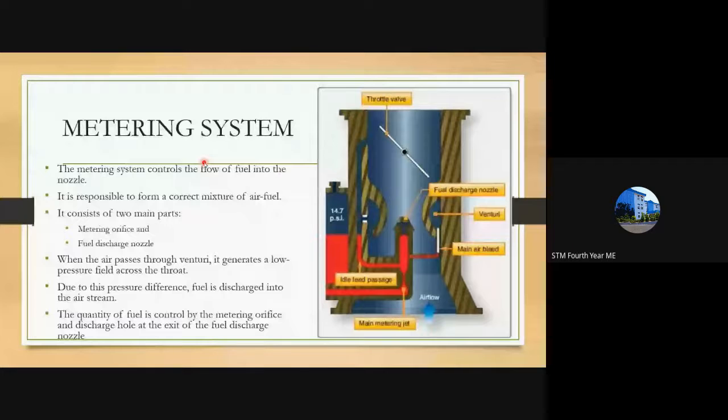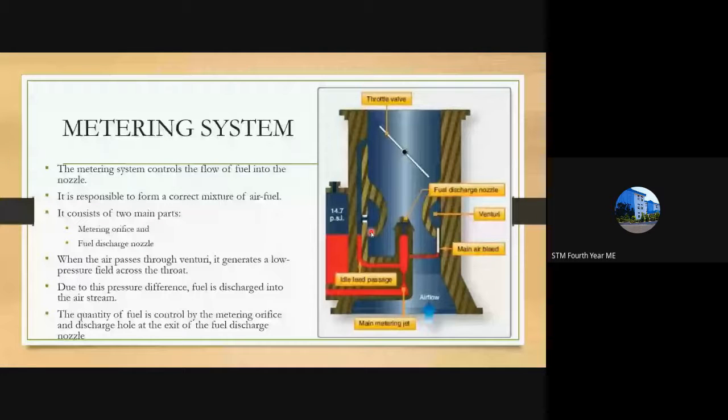So for more power condition, we will increase the amount of fuel required for the vehicle by pressing the accelerator, and at that time the amount of fuel that escapes through this nozzle increases. How it increases I will tell you during the working.